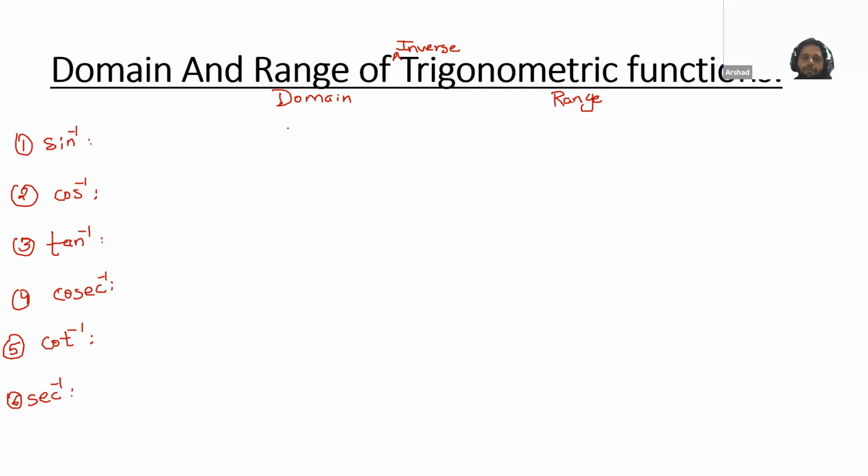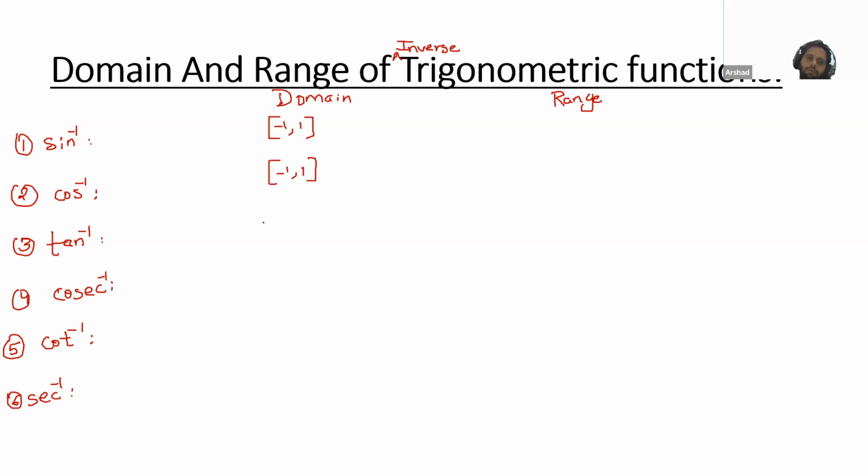Can anyone tell me the domain of sine inverse? Try to recall from the graph. Cos inverse domain? Sorry, what we have done: sine inverse is -1 to 1. Similarly, cos inverse is -1 to 1.